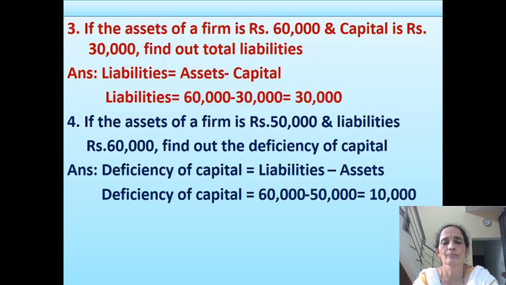This system provides credibility to accounting records and this system is suitable for all types of concerns. Small concerns, medium-sized concerns, large concerns, all types of concerns can maintain their records under double entry system of bookkeeping. So these are all the advantages as well as the features of double entry system.